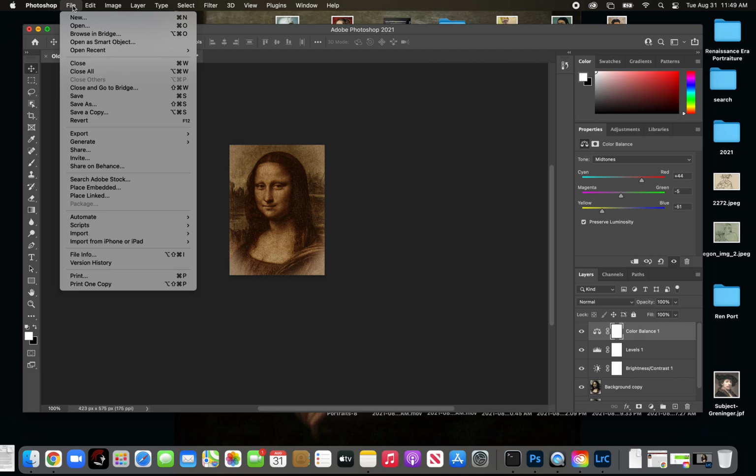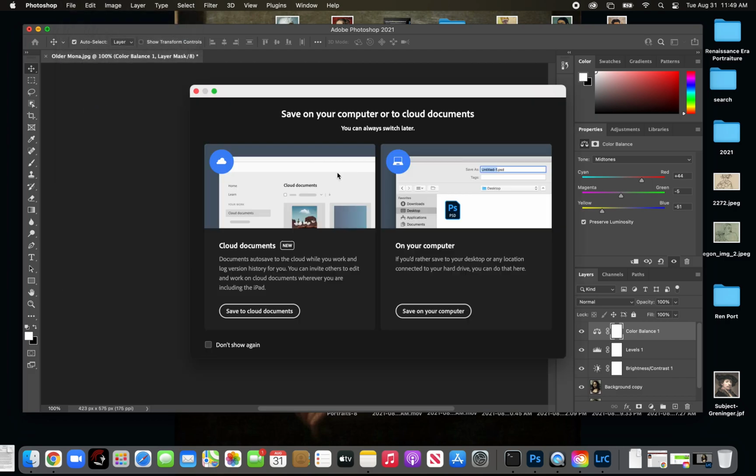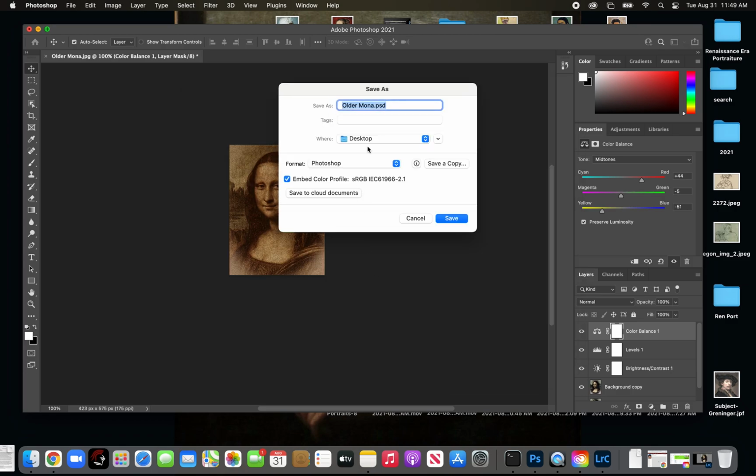And now I want to save it. So File, Save As, and save to your computer. PSD is a Photoshop file. A Photoshop file is not going to upload on Schoology. So you need to change it to a JPEG. That's curious. Why won't it let me change to a JPEG?